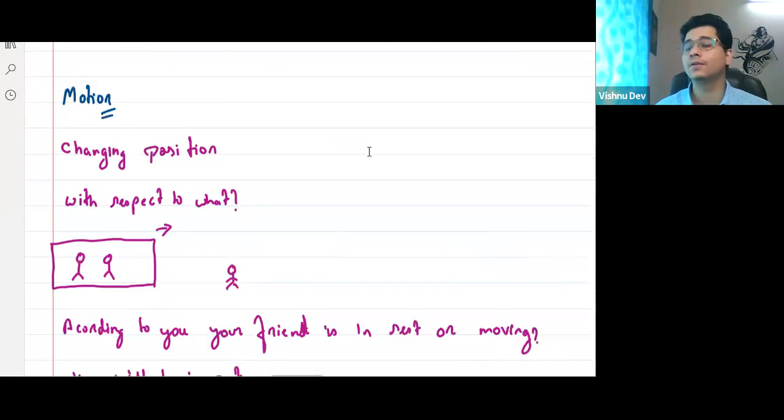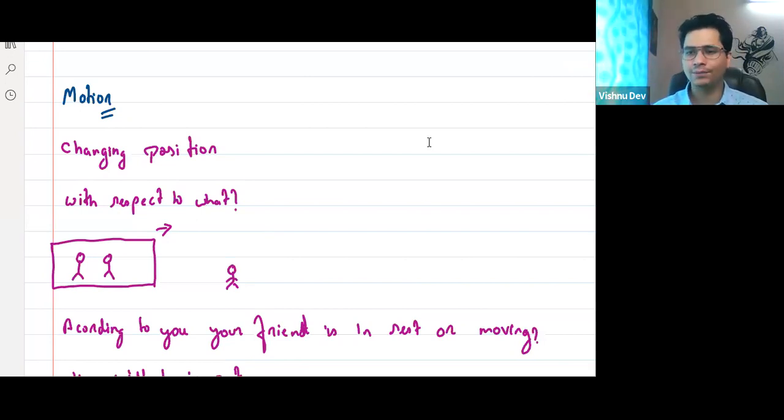So we discussed motion. We discussed what motion is. When any object is in motion or at rest, we talked about the meaning of relative motion as well as absolute motion. So can I say that any object is in absolute rest? Tell me. Very good, Dheeraj. No, exactly right, because the concept of rest and motion is relative.